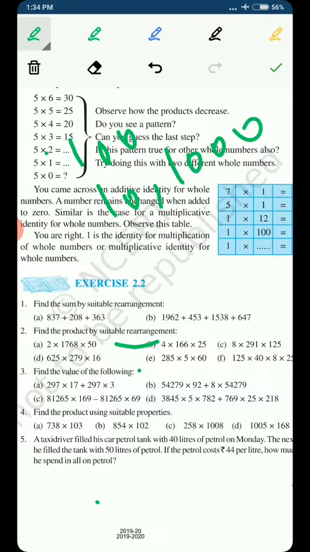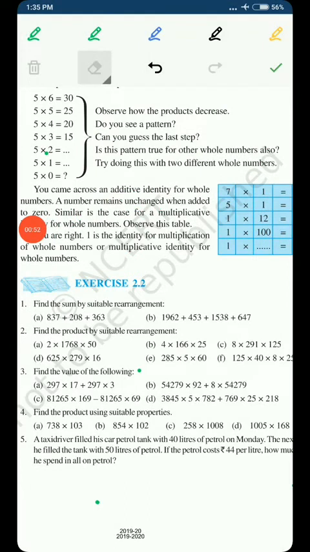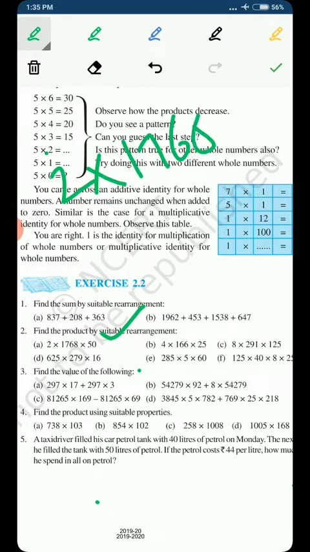Whenever we have an addition or multiplication in which these kinds of numbers are present, it is always easier for us to do the addition or multiplication. So we will try to do the same thing. We will try to associate the numbers in such a way that we get this kind of number in the product. Suppose we have a question like the first part of the second question: 2 multiplied by 1768 multiplied by 50.